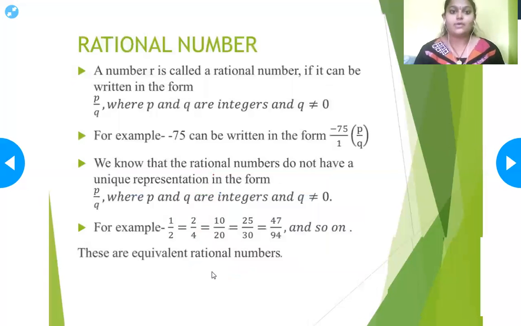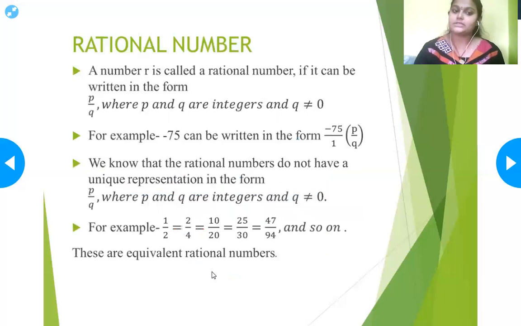Then we'll be seeing rational numbers. Rational number is denoted by Q. A number r is called a rational number if it can be written in the form p by q, where p and q are integers and q is not equal to 0. This is the statement which is very important: p by q, where p and q are integers. For example, -75 can be written as -75 by 1, that is, in the form p by q.